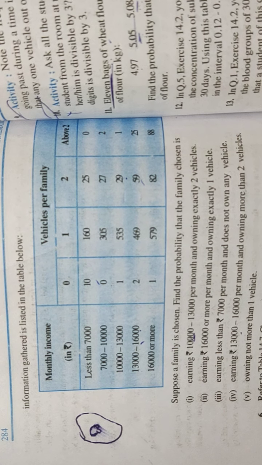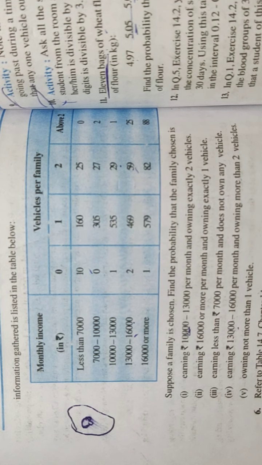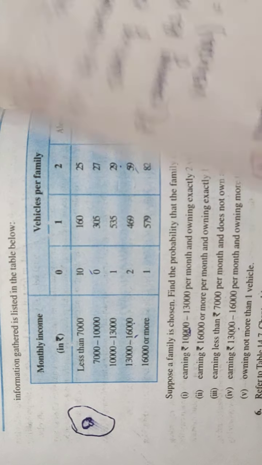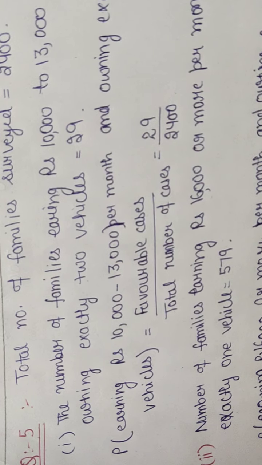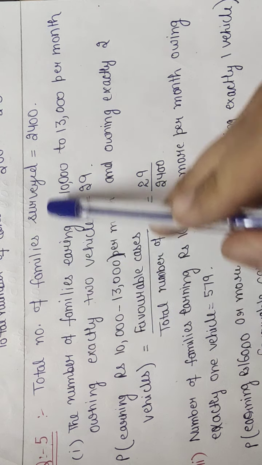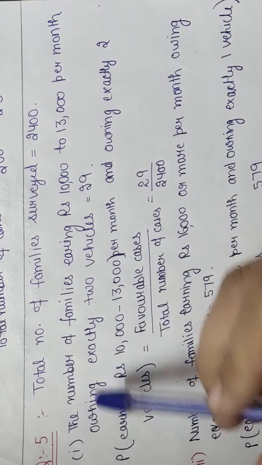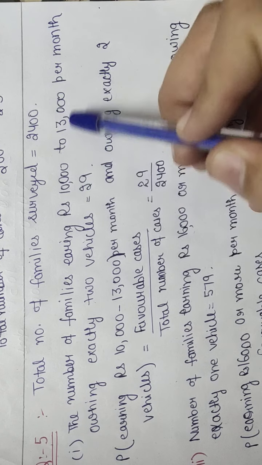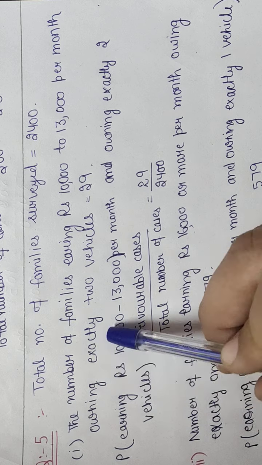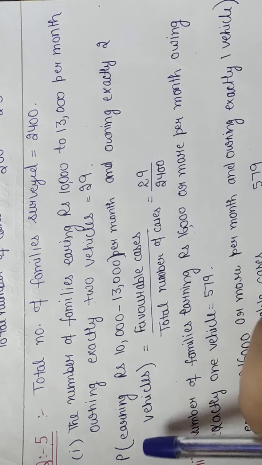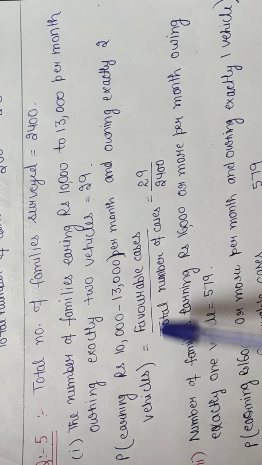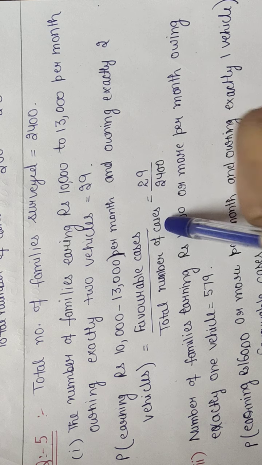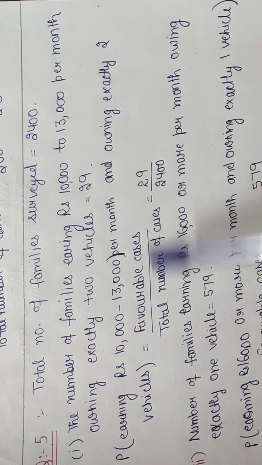Similarly, you can find the probability of the rest. Now see the solution of this question. Total number of families surveyed is 2400. First case: the number of families earning rupees 10,000 to 13,000 per month and owning exactly 2 vehicles is 29. Probability is equal to favorable cases divided by total number of cases. Favorable cases are 29. Total number of cases are 2400.